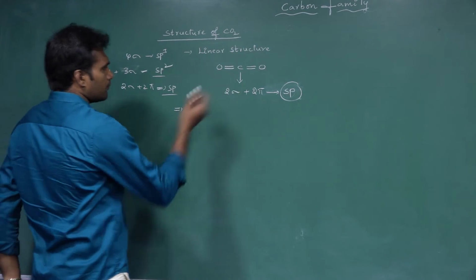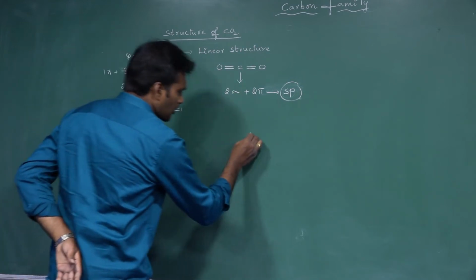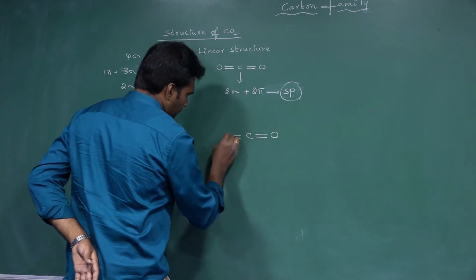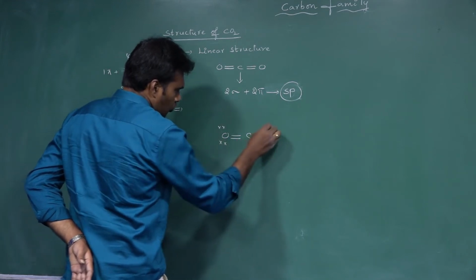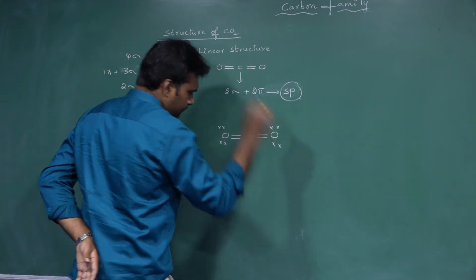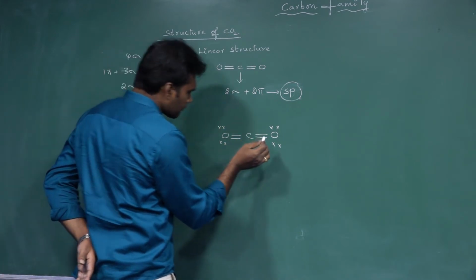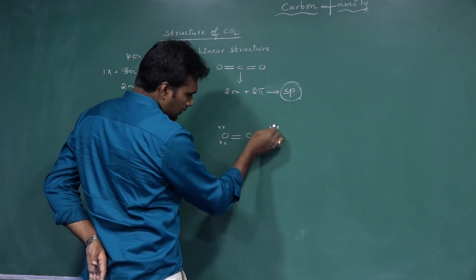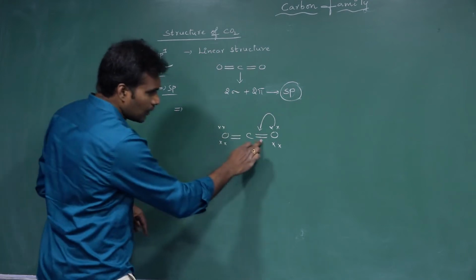Next one, if you see the resonating structures of this, I'm just drawing the resonating structures, and each oxygen has 2 lone pairs. Suppose these pi electrons are transferred from here to here, this double bond becomes what?